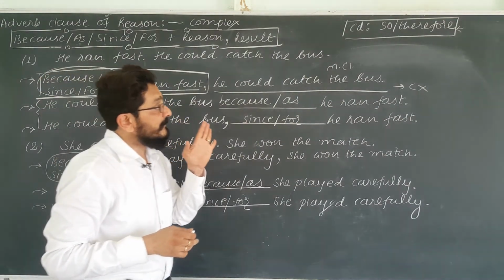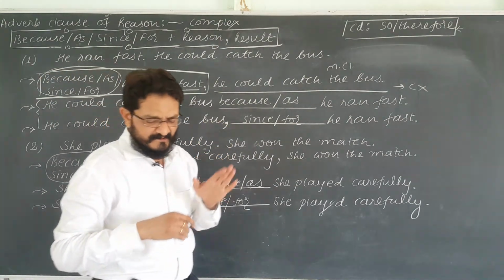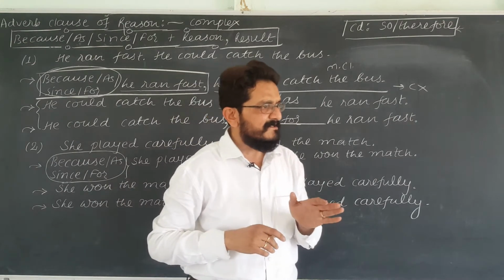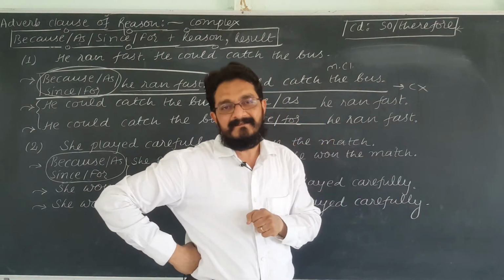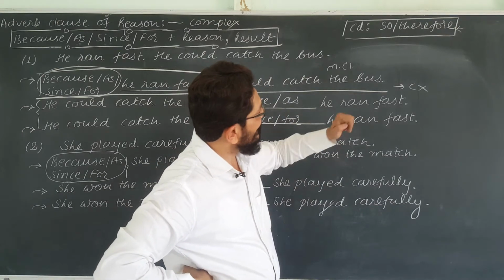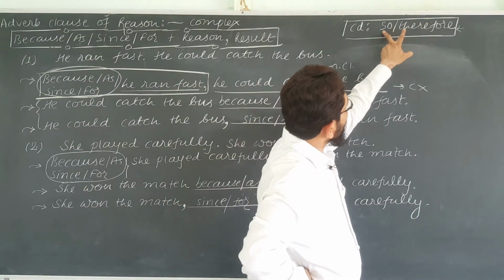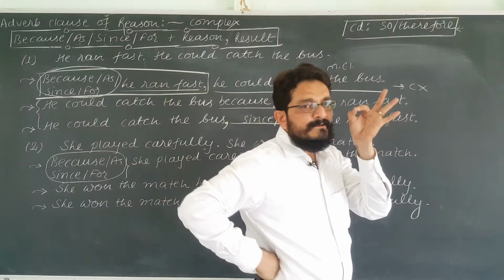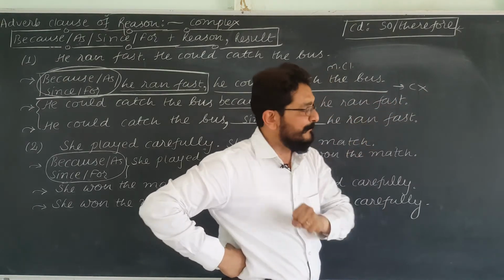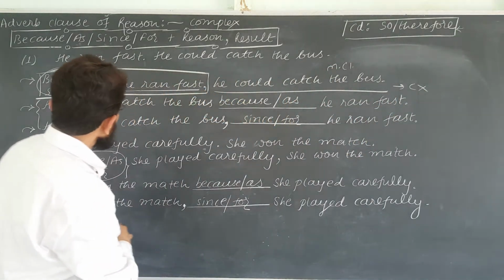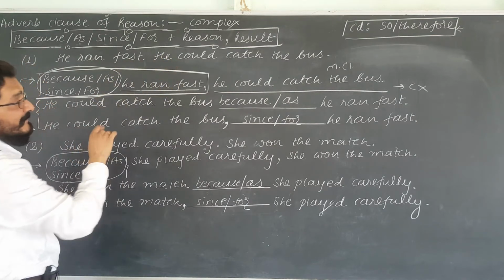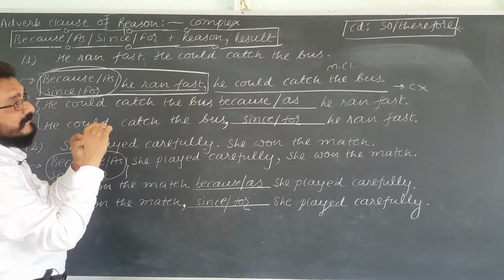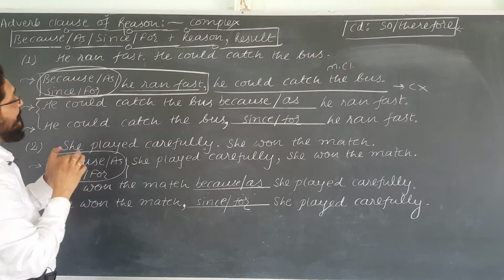But if you want to make the two sentences compound, it is very easy. By and large, the sense of making sentences compound is inbuilt in all of us. Using so and therefore, you can make the sentences compound. Suppose he ran fast, he could catch the bus. If you want to join these two sentences using so, how will you write?